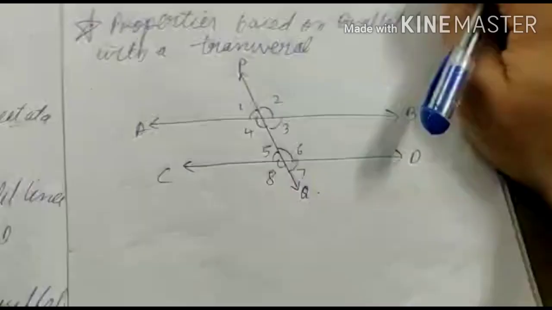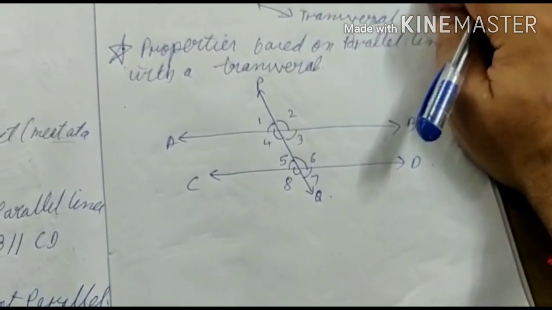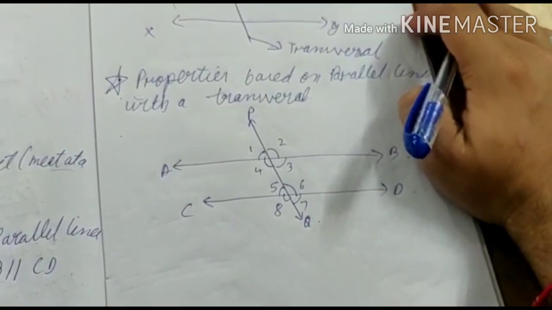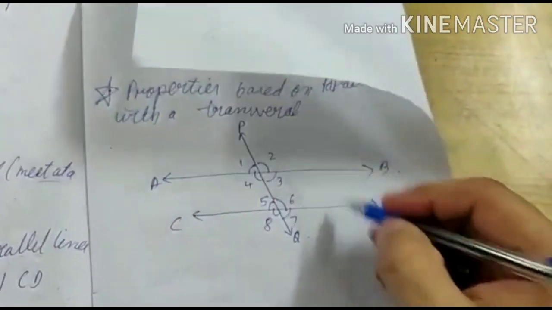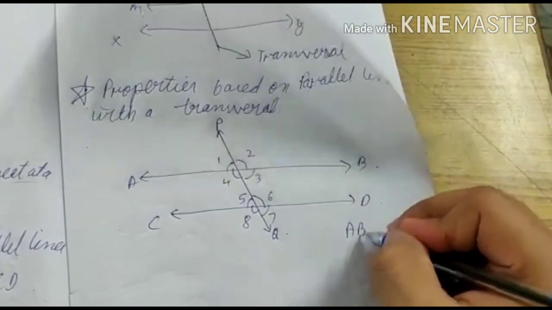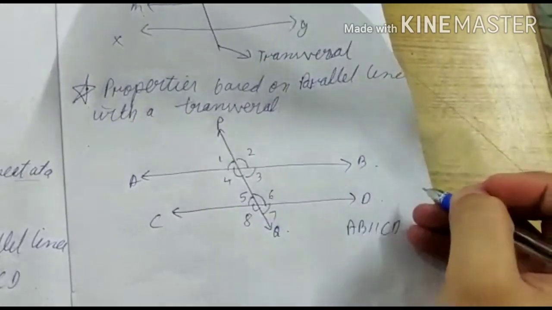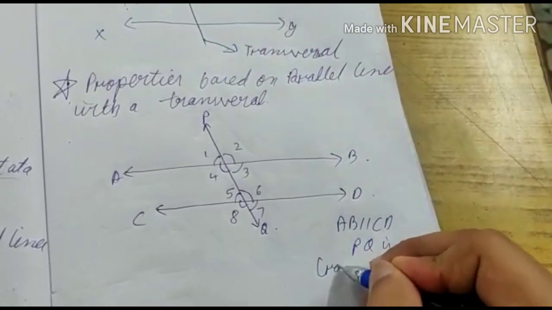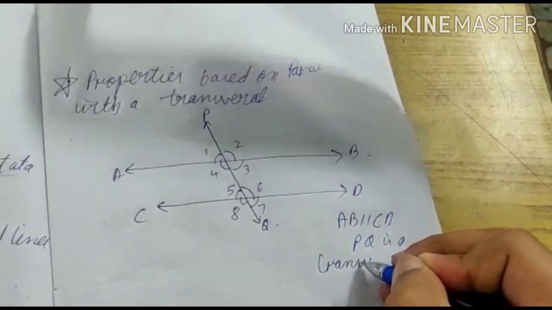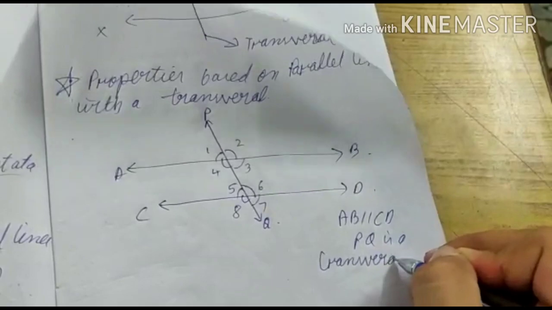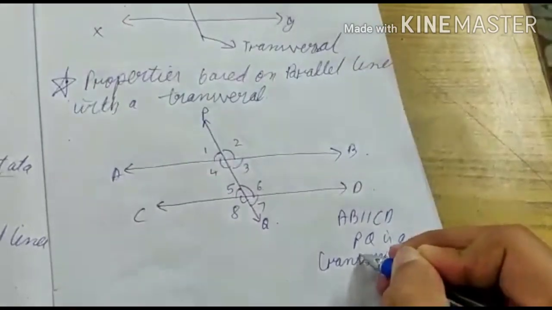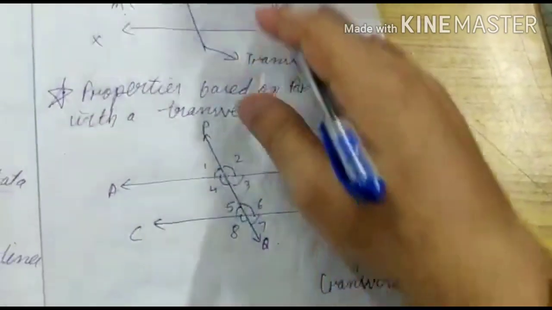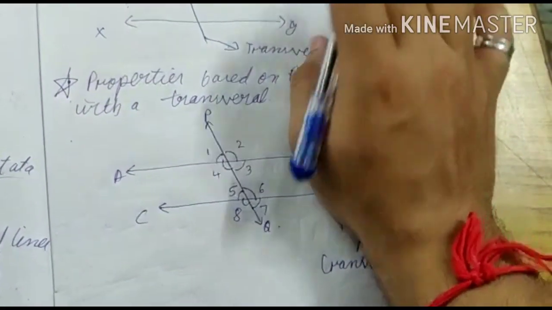Good morning, class. So here we are to see the properties based on parallel lines with a transversal. Look, AB is parallel to CD here, and PQ is a transversal. PQ is a transversal here, and AB and CD are the parallel lines. So we have to see the properties based on it.